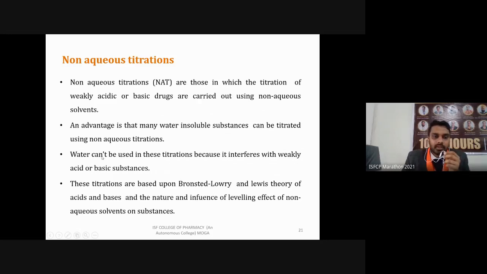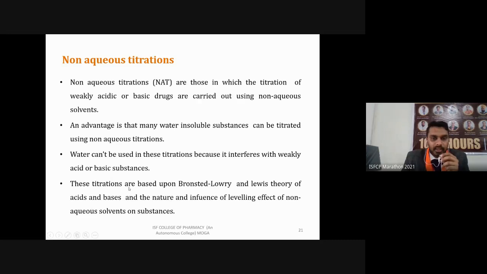So in this case water can't be used, because it interferes with weakly acidic and basic substances. As we know, water itself can act as an acid and a base; it can give its proton and hydroxide ions. So to avoid interference from the water, we are not going to use water in this titration. That's why these reactions are known as non-aqueous titration.